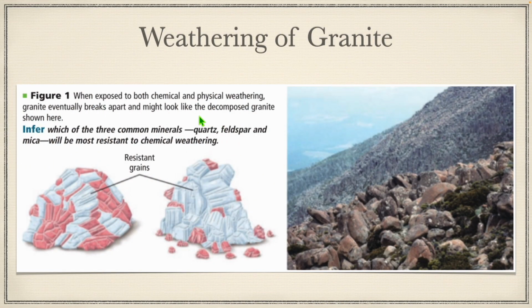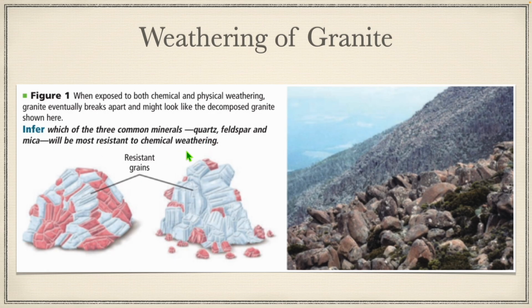Weathering of granite. If we have chunks of granite, like this is basically a chunk of granite, you have different grains in here. You have quartz grains, you have feldspar, etc. But when exposed to chemical and physical weathering, granite eventually breaks apart and might look like the decomposed granite shown here. We have the granite shown over here. You have these common minerals in granite: quartz, feldspar, and mica.